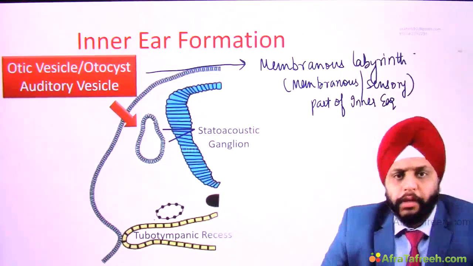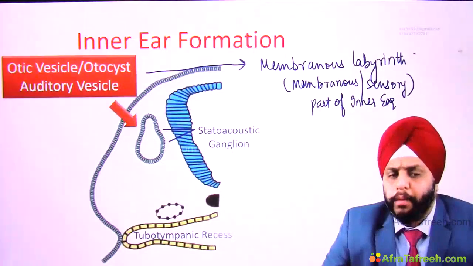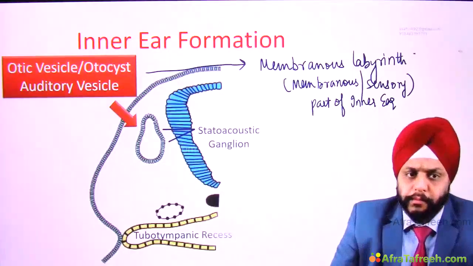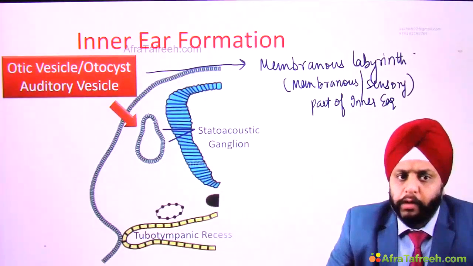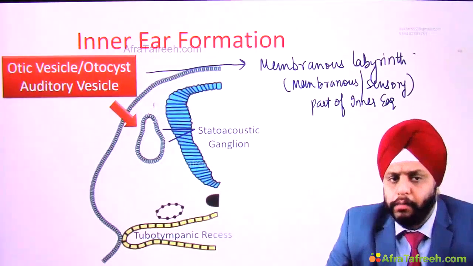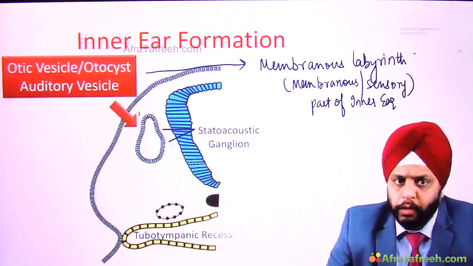Right, so this forms the sensory part of inner ear or the membranous labyrinth. Now around this otic vesicle, what do we have? Around this otic vesicle, we have the mesoderm. So you see over here, around the otic vesicle, we have the mesoderm.